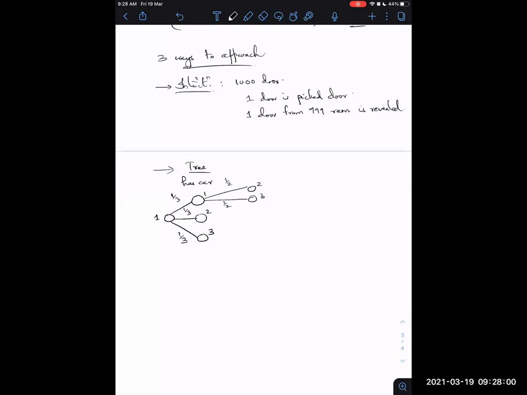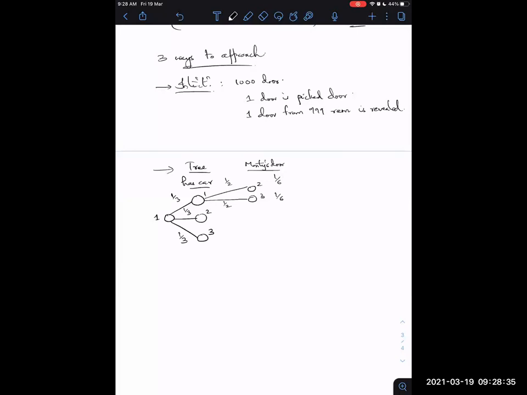So totally door 2 is opened with probability 1/3 times 1/2, which is 1/6. And similarly for door 3 here. So the 1/6 is the probability that Monty opens his door. So the second level is Monty's door opening probability. The first level is the probability of having a car behind a specific door, and the root node is the door you picked.